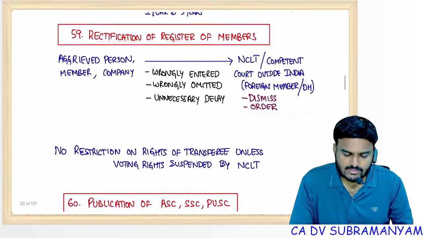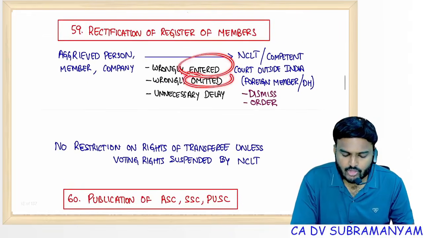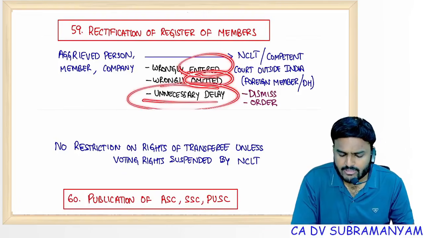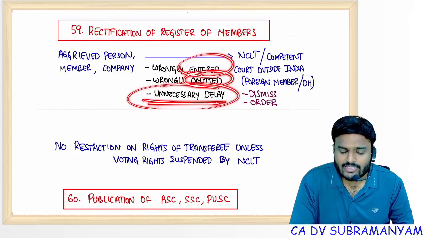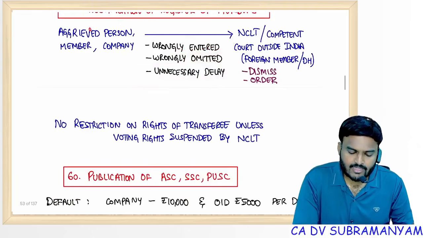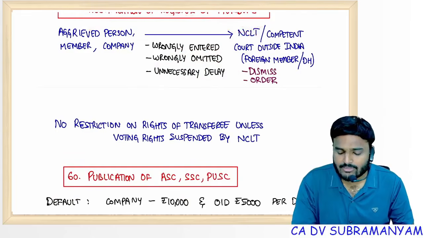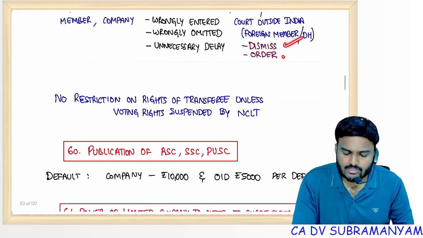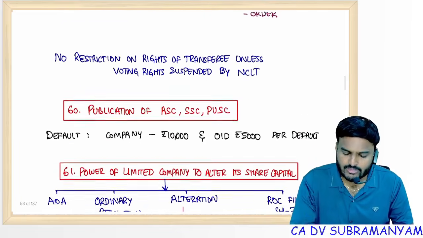Rectification of the registers: if your name is wrongly entered or wrongly omitted, or the company commits some unnecessary delay in recording your name, then file a petition with NCLT. Here there is no time limit at all. NCLT may dismiss the application or order the company to rectify the registers.